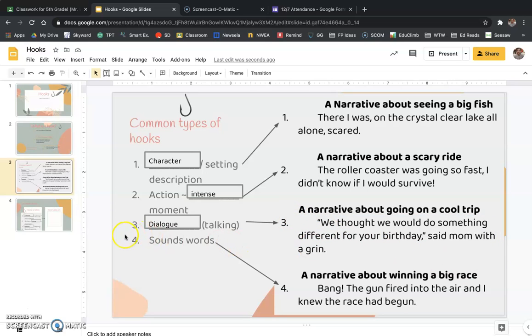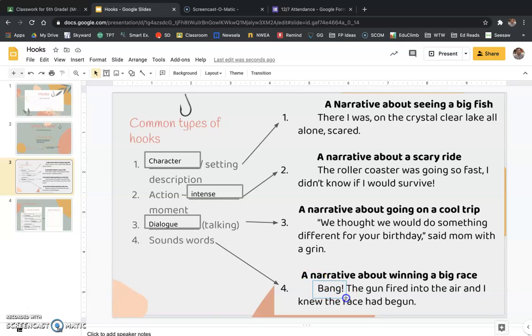Okay, and then last one, sound words. Okay, we call these onomatopoeias. An onomatopoeia is a word that sounds like the way that it looks, okay, or the way that we read it, right? And so here is the example that a student used about winning a big race that they're running in. Okay, "Bang! The gun fired into the air, and I knew the race had begun." All right, so starting off this narrative essay with a bang, literally saying bang, that makes the reader go, whoa, holy cow.